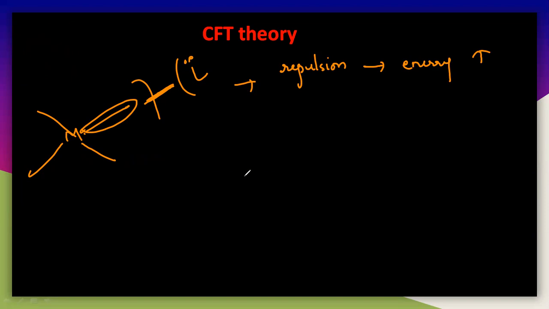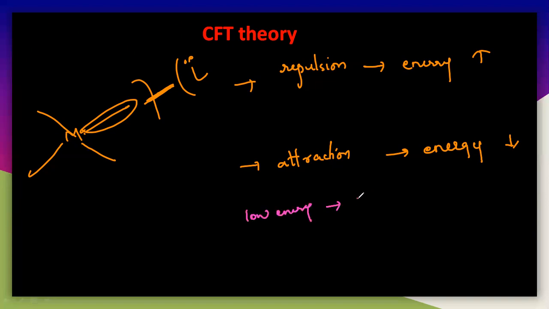So let us write, if it is attraction here, the energy will decrease. Energy will decrease in case of attraction. Energy will increase in case of repulsion here. So you know that whenever it is low energy, that means it is stable.